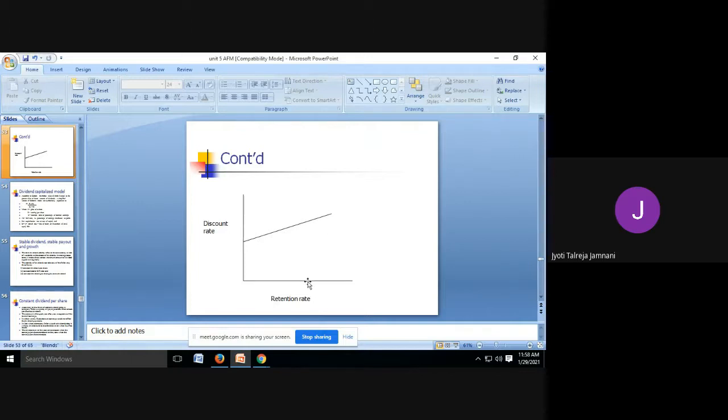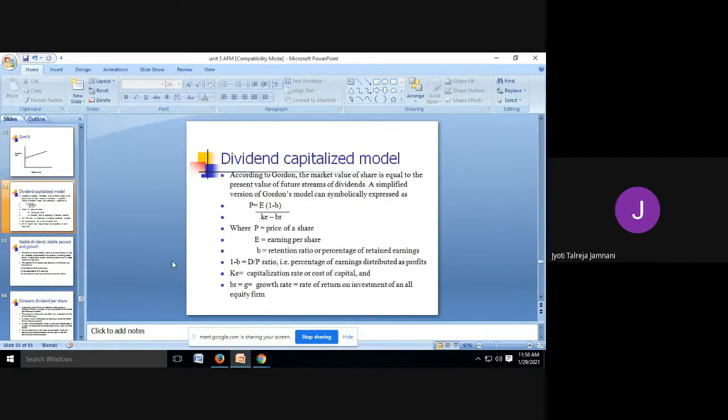So the more you retain, the more people will not buy the shares of your company and your share prices will fall. This is not the price, but this is the discount rate by which the price is falling. If you can see, the price falling is increasing. The more you retain the money, the more people will stop buying your shares and your share prices will fall. That is what he is trying to explain.